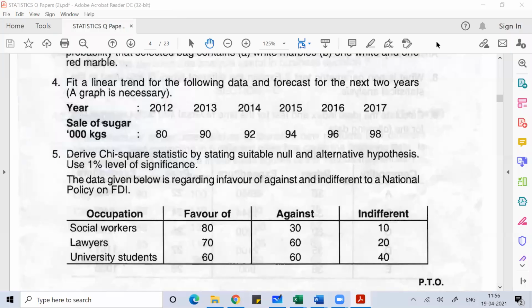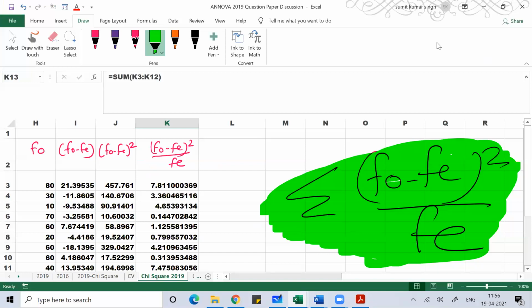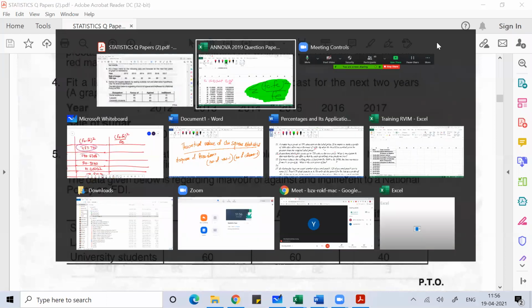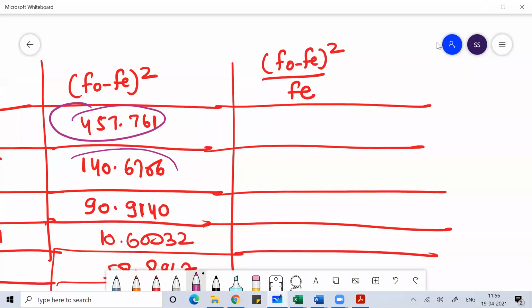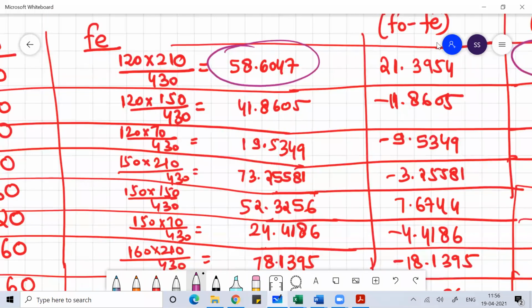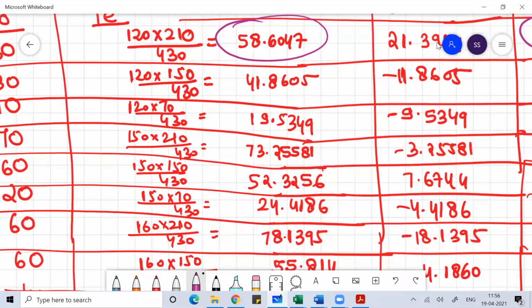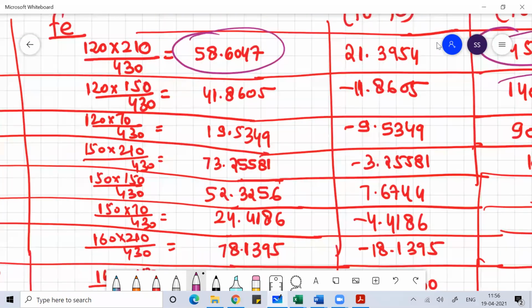So here we are doing chi-square statistics. Whatever data is given in the problem, we take as the observed frequency, F naught, and then we find the expected frequency. The expected frequency formula is row total into column total divided by the total value. We use the formula and we get all these values, that is the FE value.